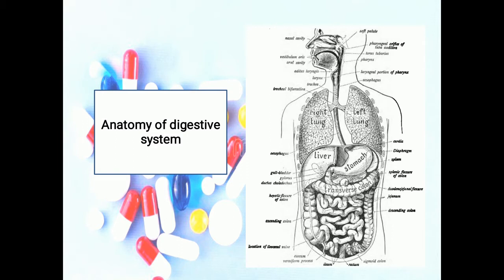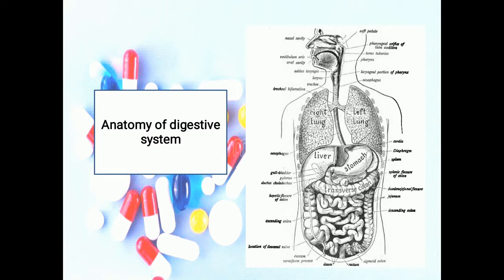You can clearly see different parts like stomach, liver, gallbladder, pylorus as part of the stomach, esophagus, mouth, lungs, cardia, diaphragm, spleen, different parts of the large intestine and small intestine, ileum, rectum, colon. These are the different parts of the digestive system.